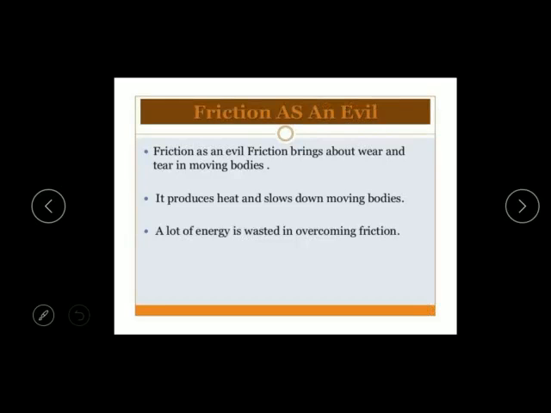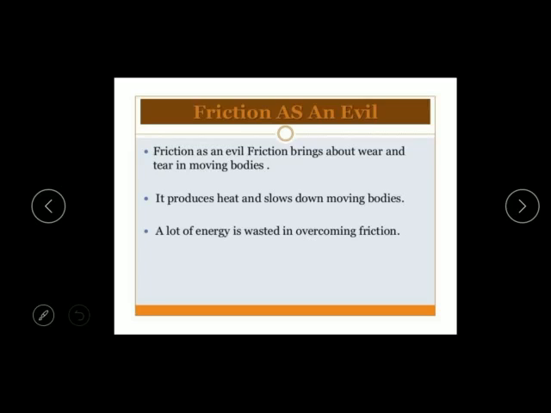Now, friction as an evil, that means what are the bad things or disadvantages of friction. The first one, friction brings about wear and tear in moving bodies. The force of friction causes a lot of wear and tear in the moving parts of a machine. Wear and tear takes place in the moving parts of the machine.